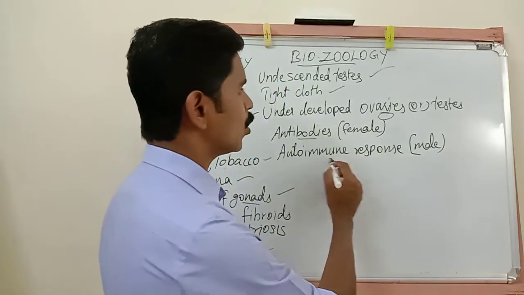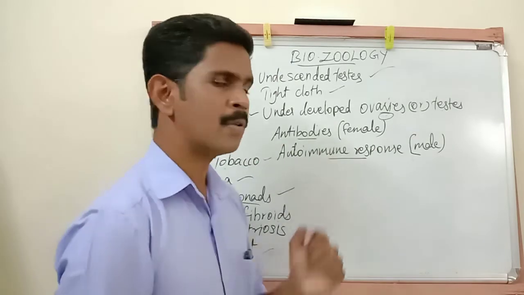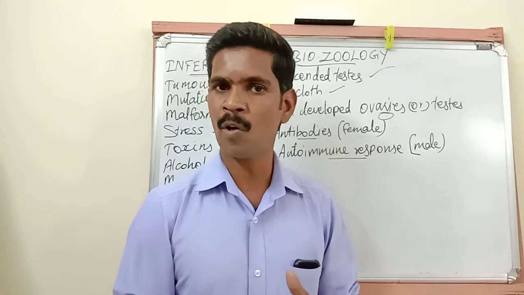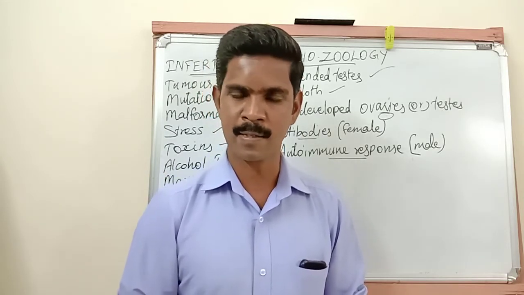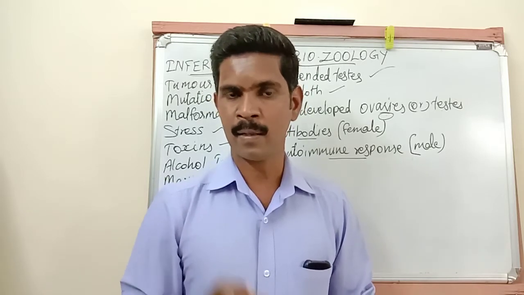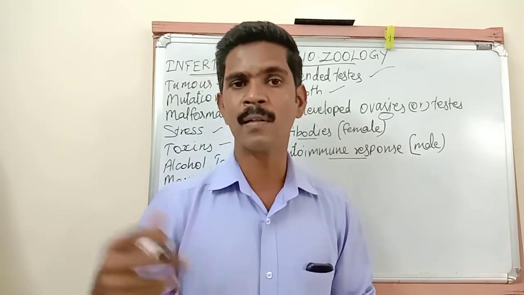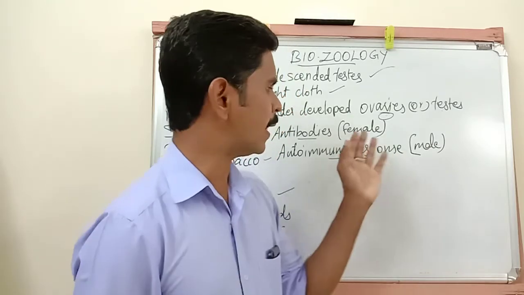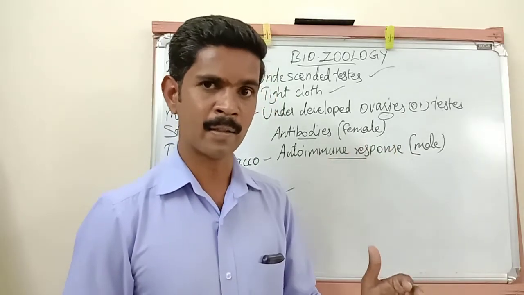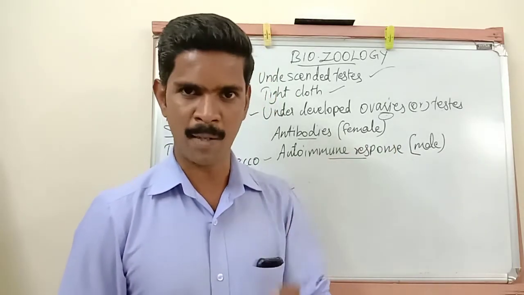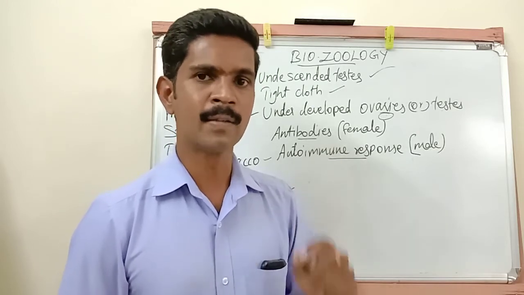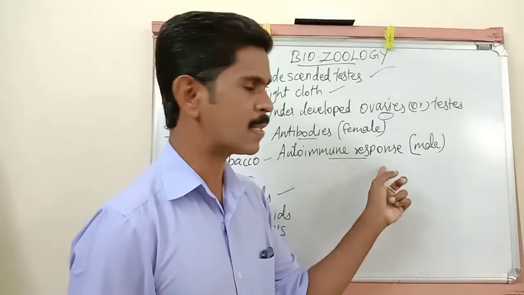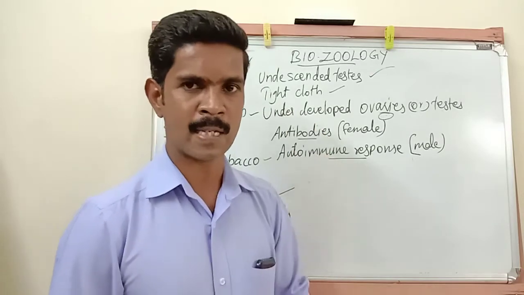And the last one is autoimmune response. Here, normally in the immune system, the main function of the immune cells is destroying foreign particles. Sometimes in the male body, the immune cells destroy their own sperms. Understand? So this is called what? Autoimmune response. This is also one of the reasons for male infertility.